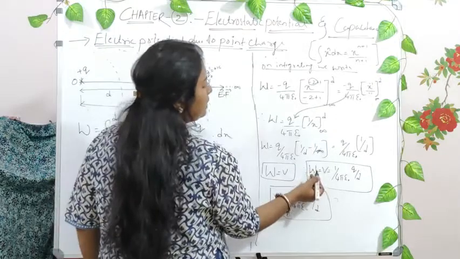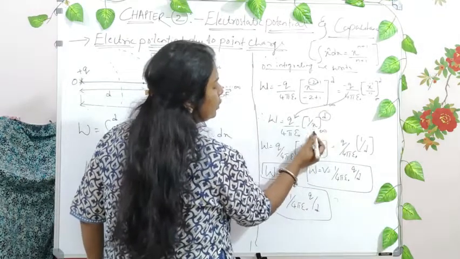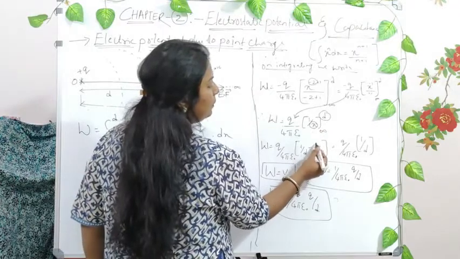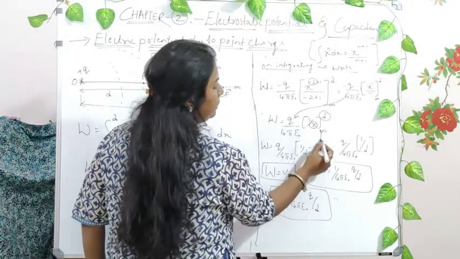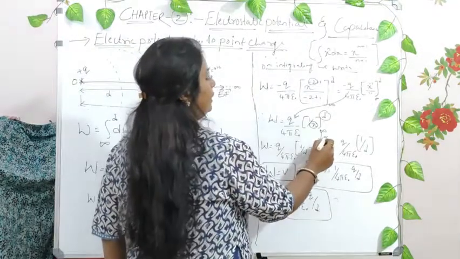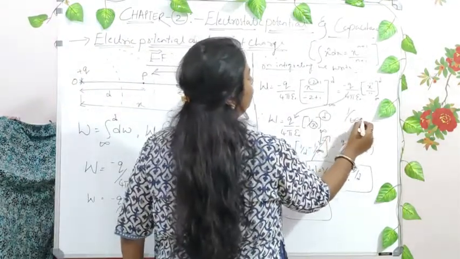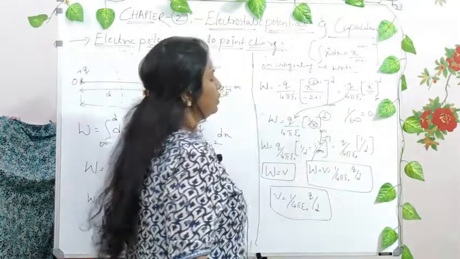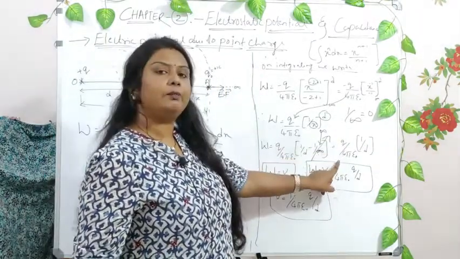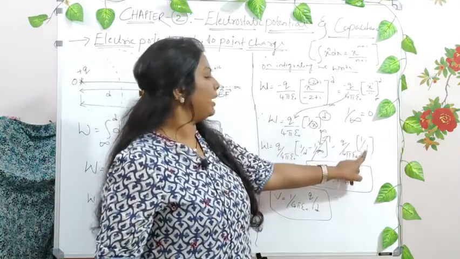Upper limit, what is the upper limit? That was d. So instead of writing x, you write 1 by d, minus the lower limit, that is 1 by infinity. You know what 1 by infinity is? It is 0. 1 by infinity will be equal to 0. So you do not consider this term further. So what you have is Q divided by 4 pi epsilon times 1 by d.